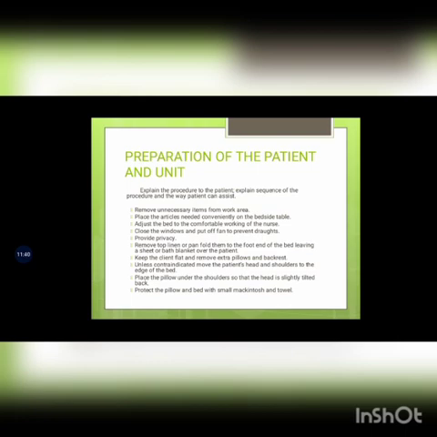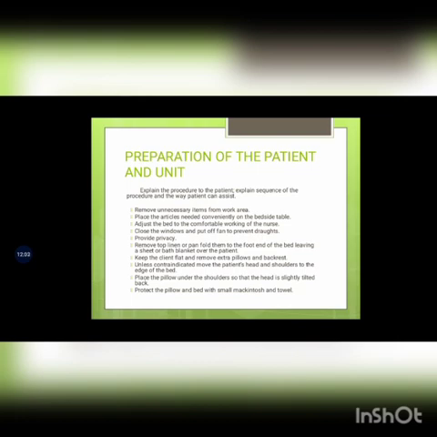So, keep the client flat and remove all unnecessary extra pillows and backrest. Unless contraindicated, move the patient's head and shoulders to the edge of the bed. Place the pillow under the shoulders so that the head is slightly tilted back.